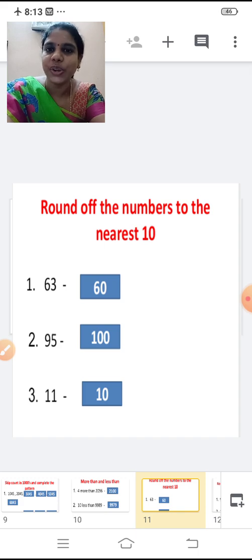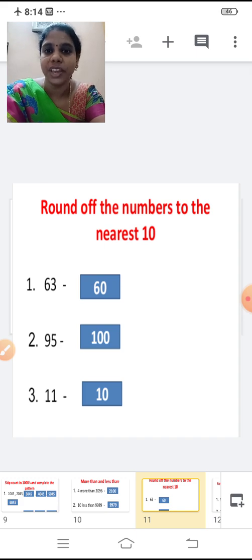Second one, 95. Round off this number to the nearest 10. See the number in the ones place. It is 5. If it is 5 or more than 5, place 0 in the ones place and add 1 to the digit at the tens place. What digit are we having at the tens place? 9. 9 plus 1, 10. So the answer is 100. 95 is rounded off to 100.